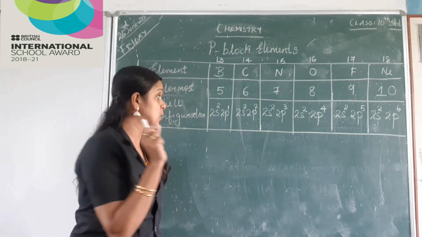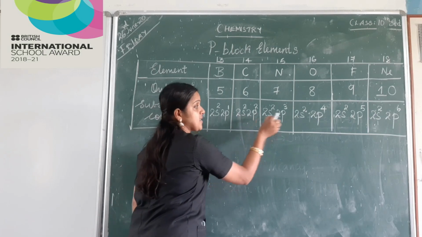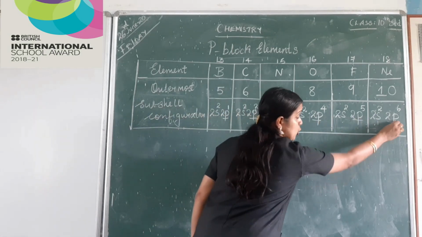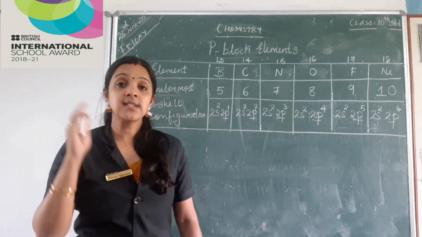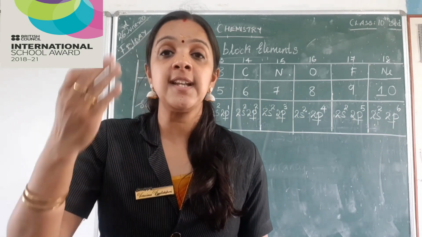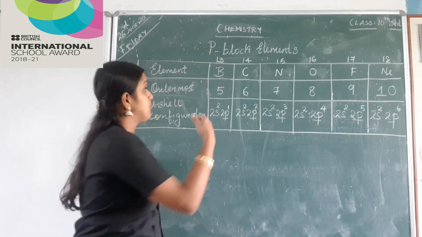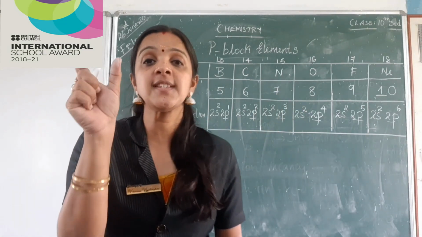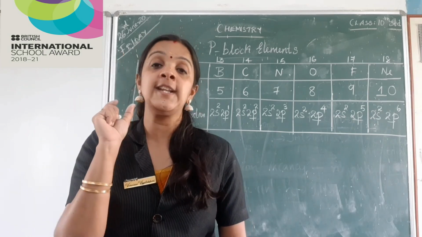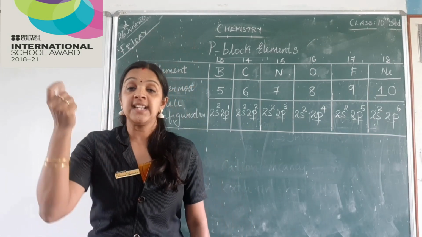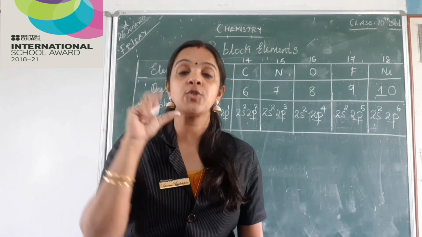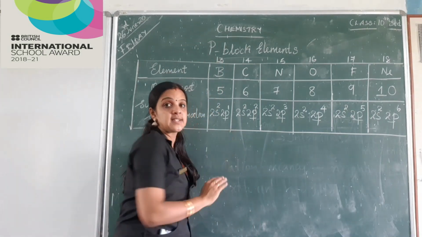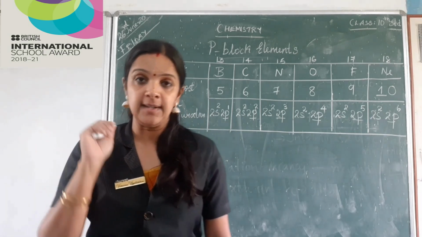But if you see closely, the electron gets added in the P subshell, from 1 to 6. That is, the P subshell gets the electrons filled in right from boron till neon. And since the last electron is entering into the P subshell, we can clearly say these elements belong to the P block.